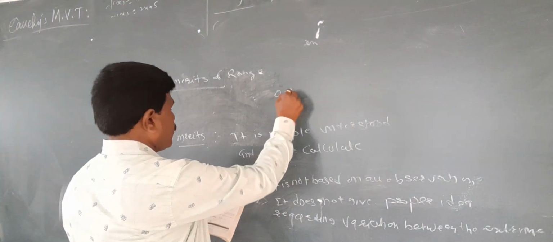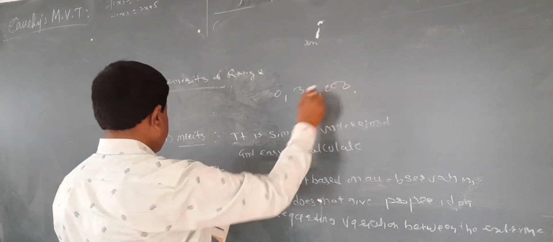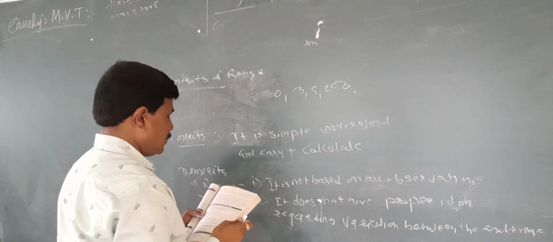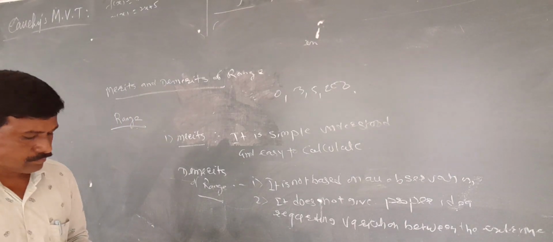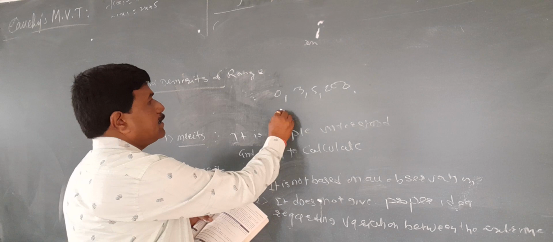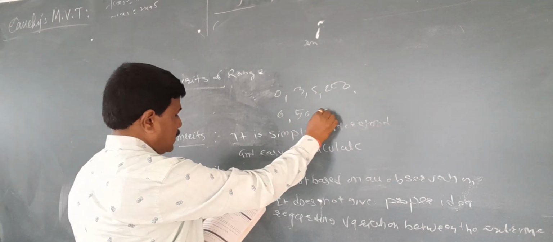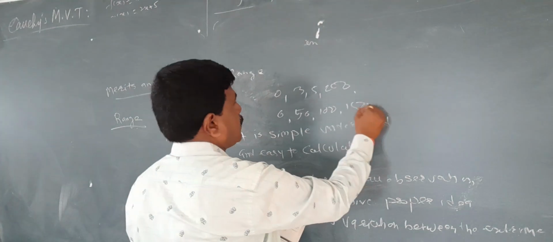For example, take 0, 3, 5, 200 and also 0, 50, 100, 150 and 200.